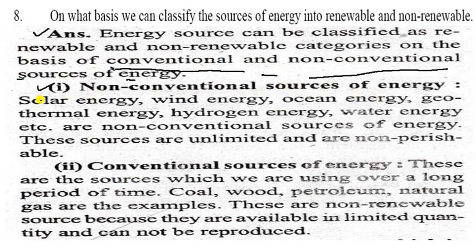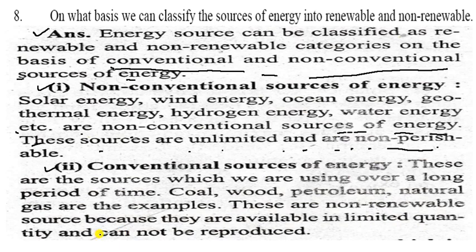On what basis can we classify the sources of energy into renewable and non-renewable energy? So you can write the answer here. Energy sources can be classified as renewable and non-renewable categories on the basis of conventional and non-conventional sources of energy. First, non-conventional source of energy: solar energy, wind energy, ocean energy, geothermal energy, hydrogen energy, water energy, etc. are non-conventional sources of energy.